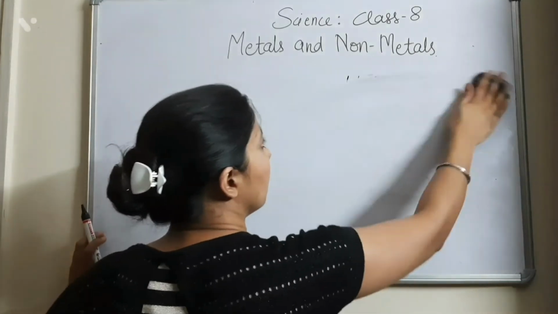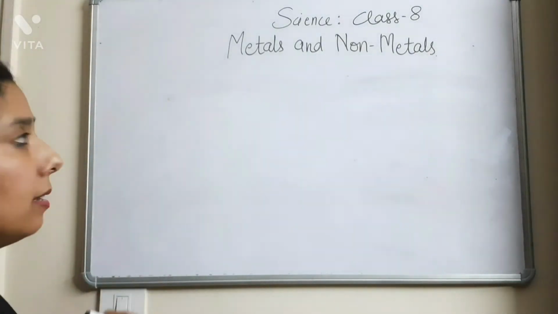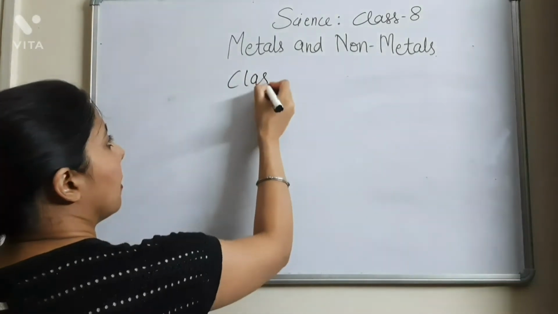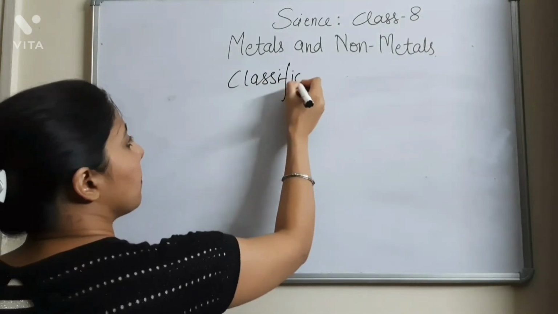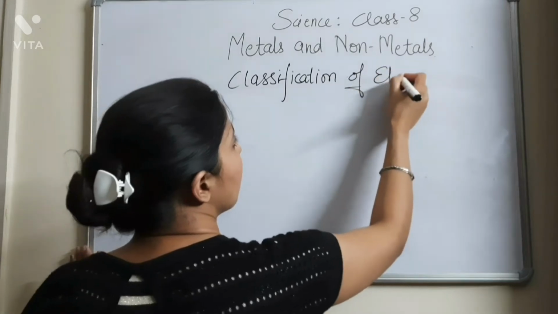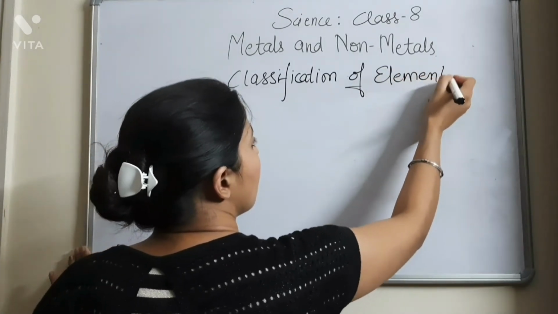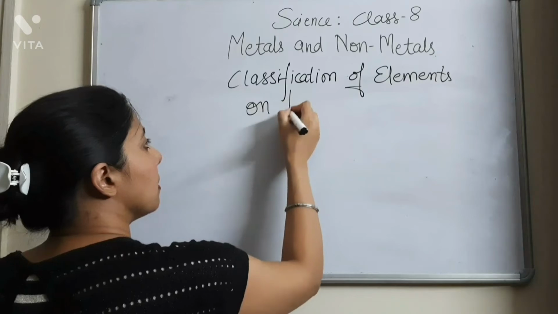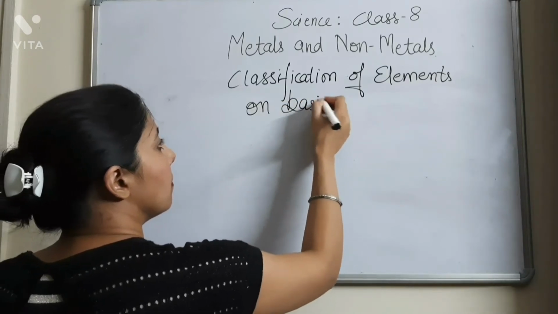Write down: classification of elements on the basis of their properties.